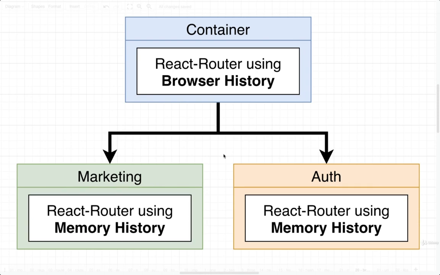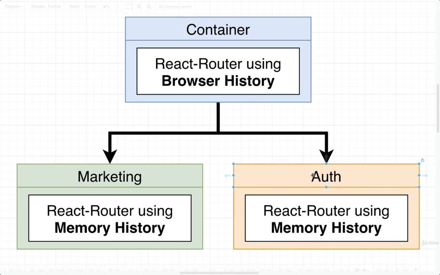We've been talking about browser history and memory history and so on. Just to make sure it's really clear, all these different navigation libraries, such as React Router and Angular Router and Vue Router, provide their own custom implementations of stuff like browser history and memory history and so on. Even though they all have very similar names, each library has its own custom implementation.